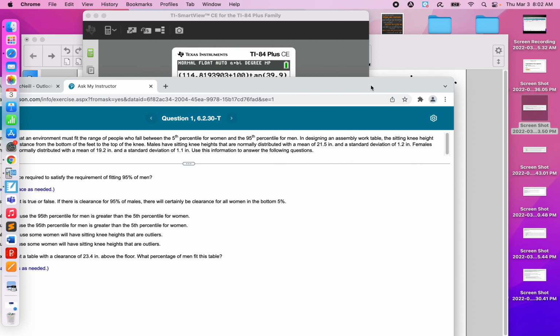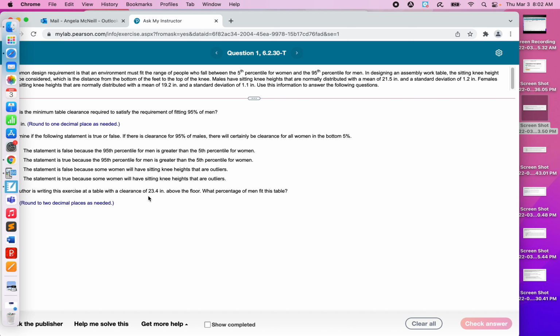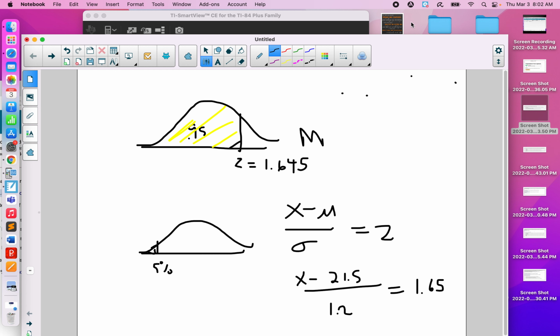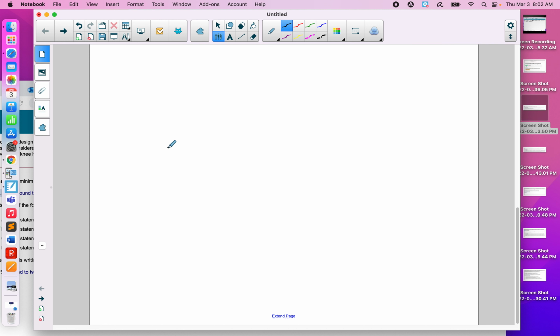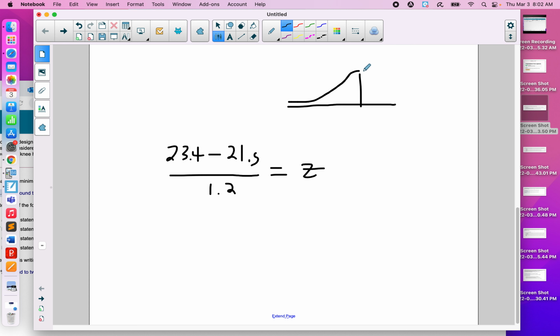The second part says that the author is sitting at a table with a clearance of 23.4 inches above the floor. What percentage of men fit this table? All right, so 23.4 minus the mean, 21.5, divided by the standard deviation. What is this z-score? Because we'll find that z-score right on the table, on this normal curve. The z-score for which, that represents 23.4.